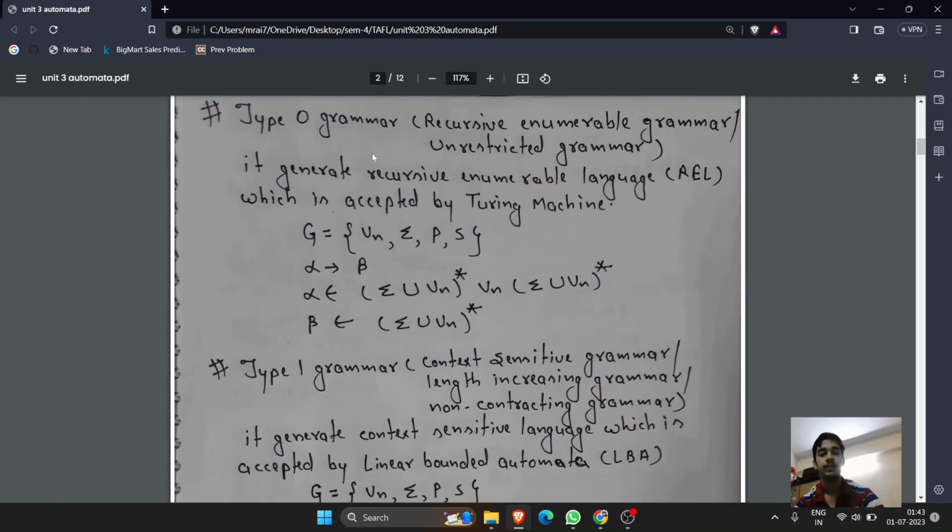Here we can see the type 0 grammar. It has the same four tuples. Alpha derives beta, and it is similar to normal grammar. It can have any number of leading terminals, non-terminals, and ending non-terminals, terminals, but one set of non-terminal should be there, and beta can be anything.